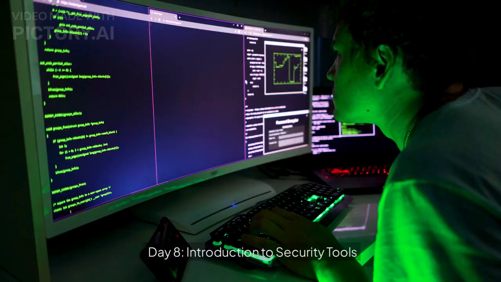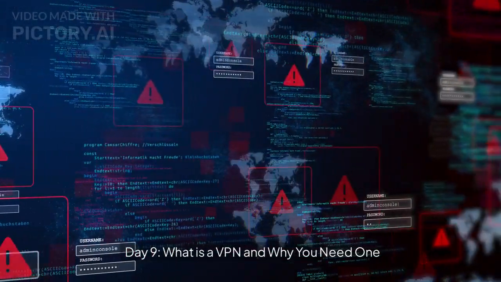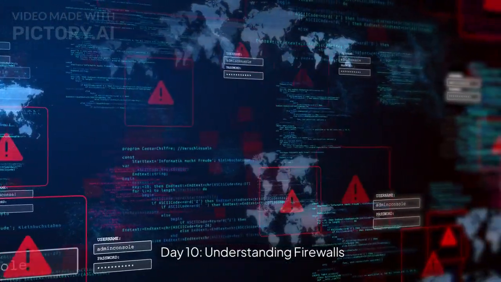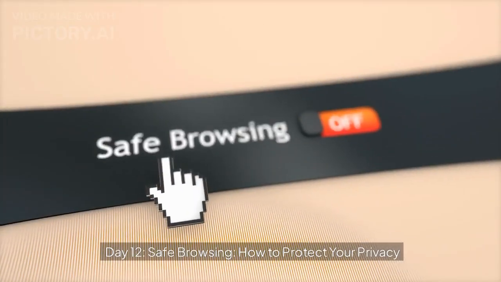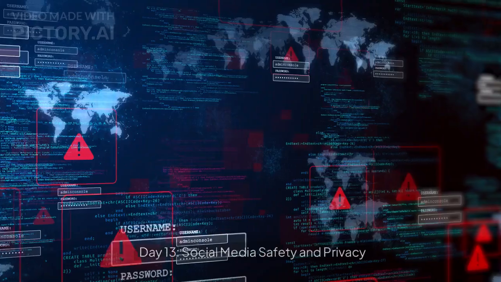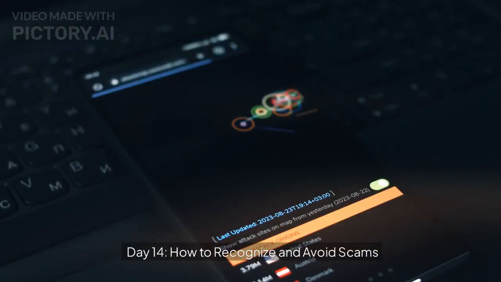Week 2, cybersecurity tools and best practices. Day 8, introduction to security tools. Day 9, what is a VPN and why you need one. Day 10, understanding firewalls. Day 11, encrypting your data, basics of encryption. Day 12, safe browsing, how to protect your privacy. Day 13, social media safety and privacy. Day 14, how to recognize and avoid scams.